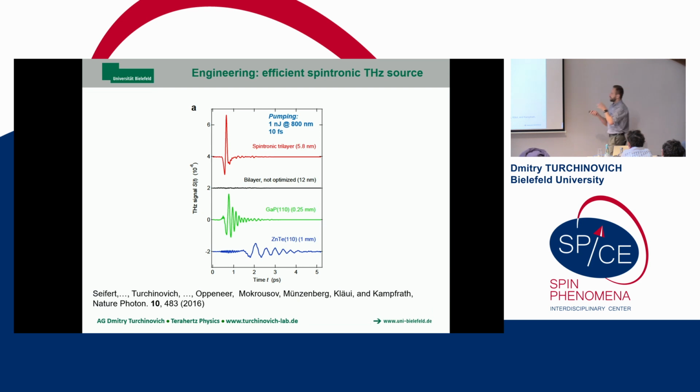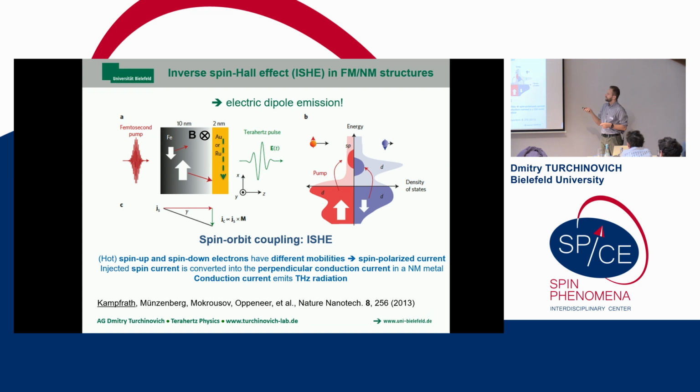So this slide you've seen many, many times. This is the super optimized spintronic terahertz emitter that Tom is now selling, and everybody should buy at least one. And this is this bilayer, non-optimized. It looks like a flat line, but there's a little bit of signal in there, so it's not total zero. Yeah, so basically, it's just an emission from such a bilayer.